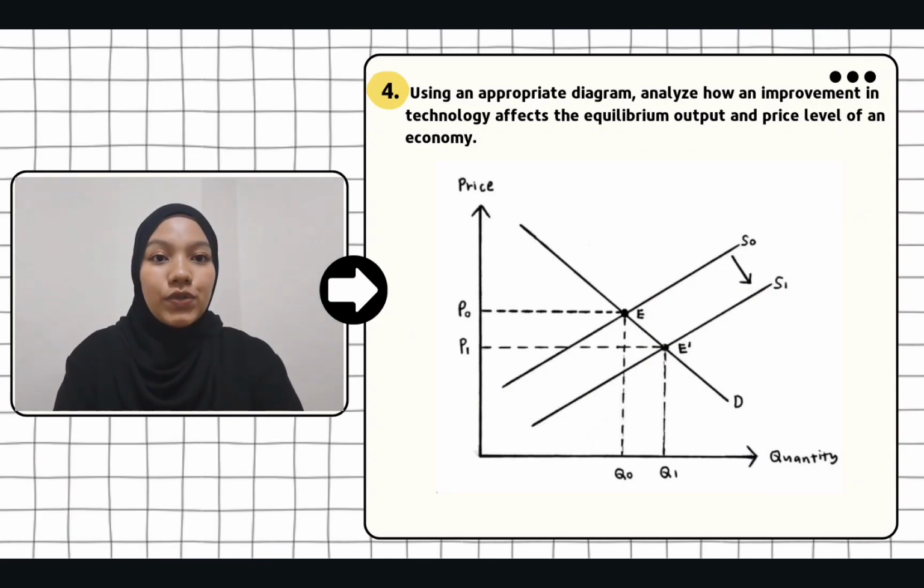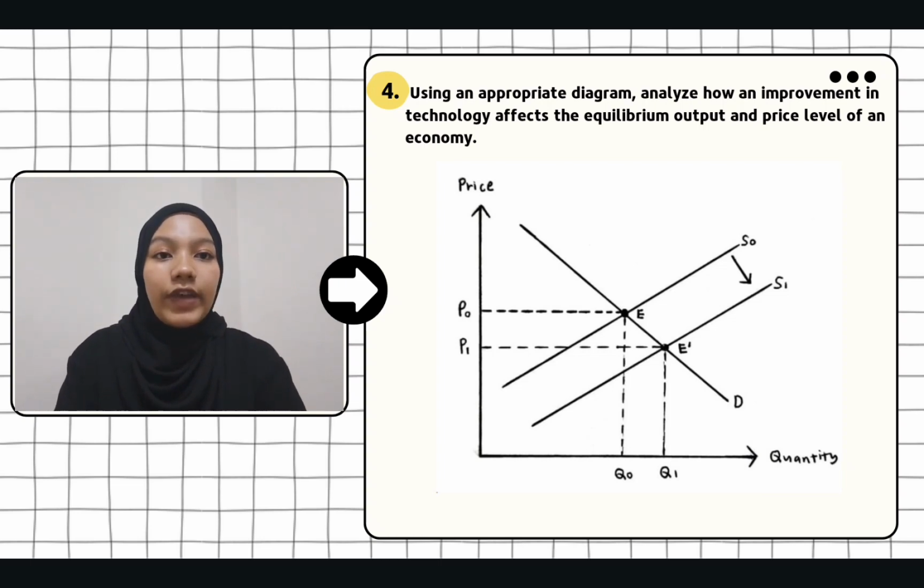Question number 4. Using an appropriate diagram, analyze how an improvement in technology affects the equilibrium output and price level of an economy. As you can see, the diagram will look like this. The supply curve S is upward sloping from left to right and the demand curve D is downward sloping from left to right. The point where these curves intersect is labeled as the initial equilibrium point E.